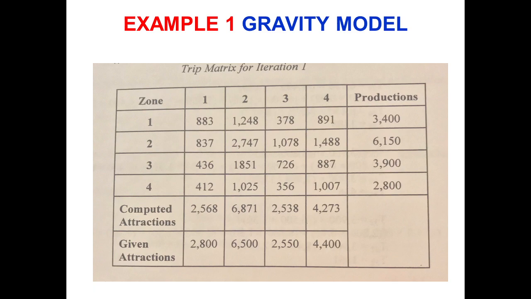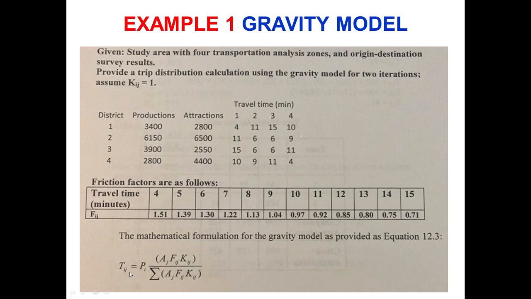We have studied its basic form, and this is the final matrix which we get by applying this formula. Here the 16 elements of this matrix, 1 2 3 4, and so we have 4 rows, so we have total 16 elements of this matrix. These elements have been estimated using this formula: Tij equals Pi Aj Fij Kij divided by summation of Aj Fij Kij. I denotes the origin zone and J denotes the destination zone.